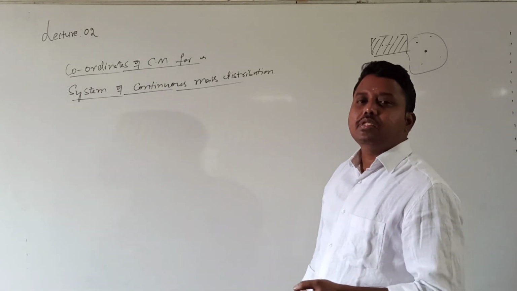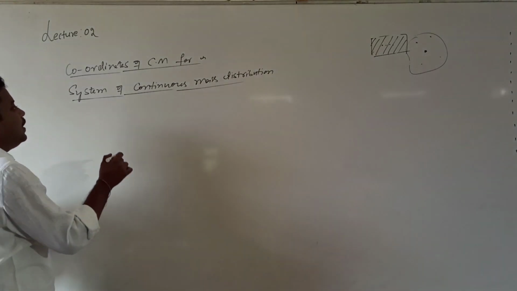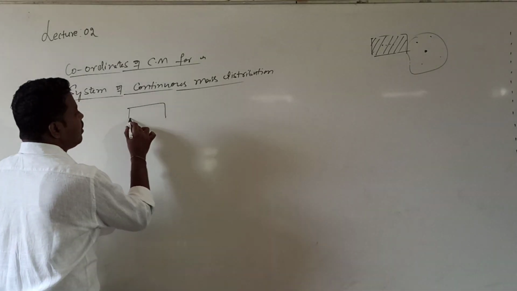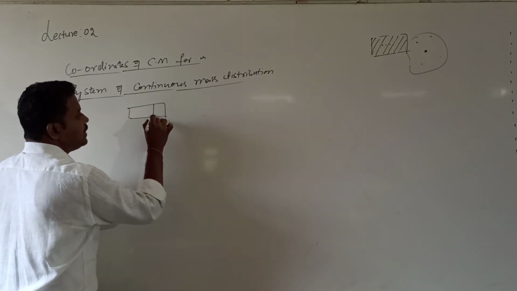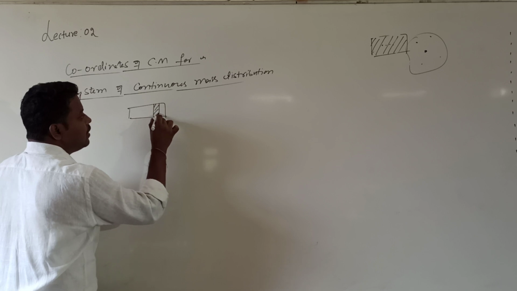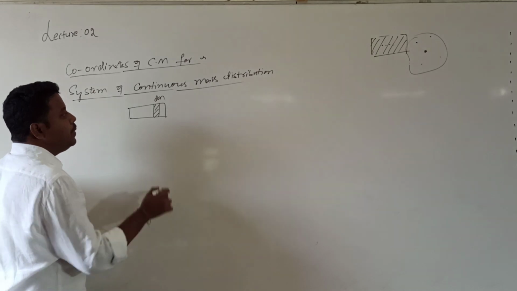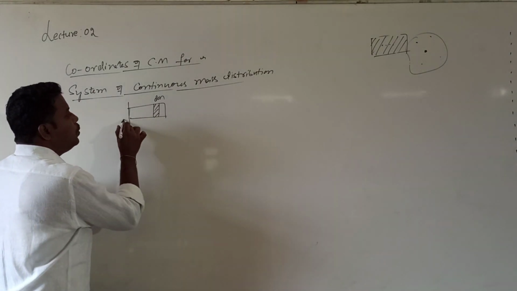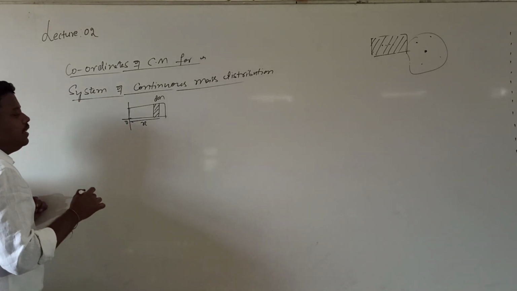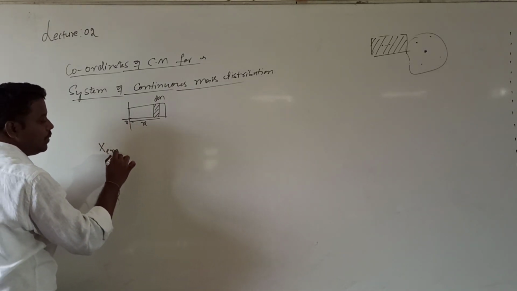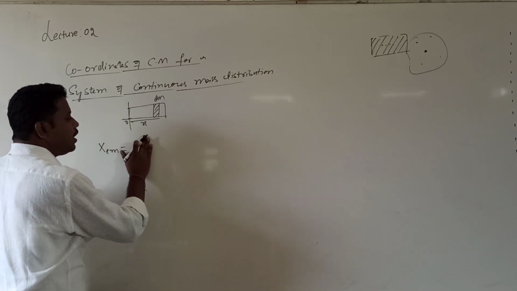Now I want to write the coordinates of center of mass for continuous mass distribution. For this continuous mass distribution, let me consider a rod. In order to write down the coordinates of center of mass, we need to consider one element. So an element of mass, let me call it dm. Total mass of the rod is M. The element of mass is given by dm. So we need to know the distance of this element from a fixed point. Then the coordinate of center of mass is given by the formula xcm is equal to 1 by capital M, or otherwise yesterday's formula only.